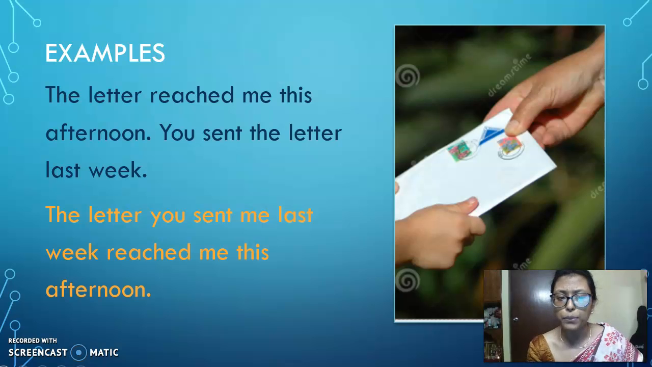Look at the second example. The letter reached me this afternoon. You sent the letter last week. To make it sound better, we say: the letter you sent me last week reached me this afternoon. You can well understand which one sounds better, right? We are trying to omit the pronoun you, and henceforth we are writing it in just a roundabout way.